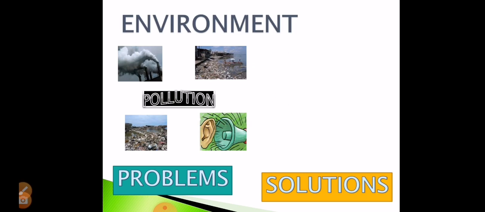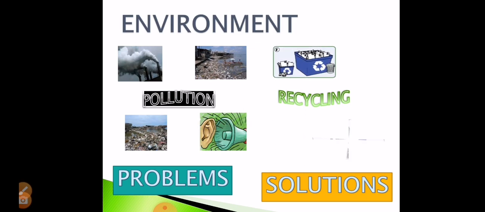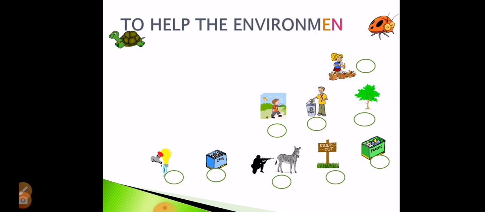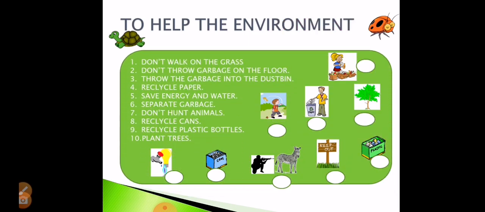What are the solutions that we can use in order to solve these problems? We can talk about recycling, you know, when we use things again in order to make from them other materials or other products. This is recycling plastic, glass, etc. We can reuse stuff as well. So in order to help the environment, we have a lot of ideas.